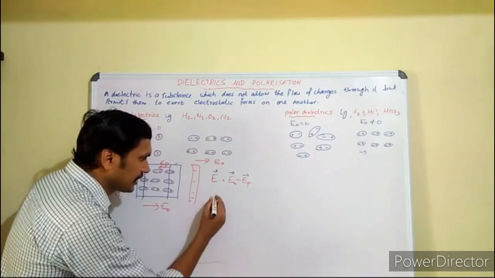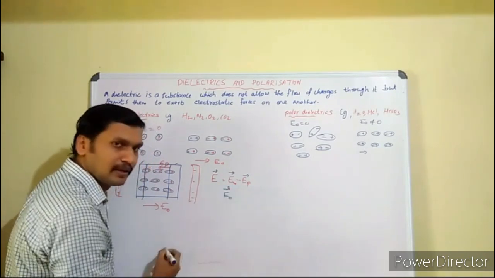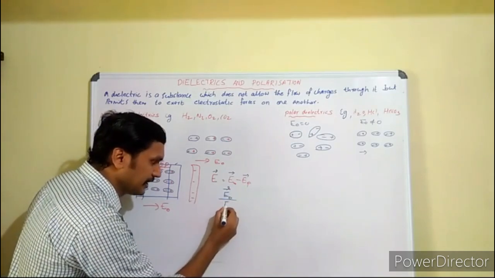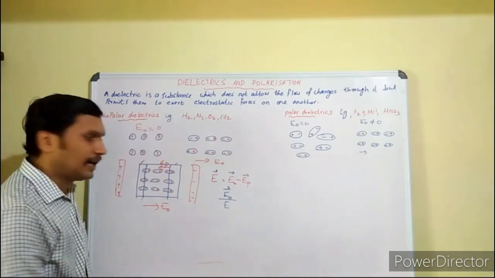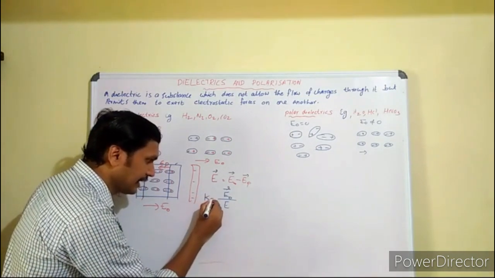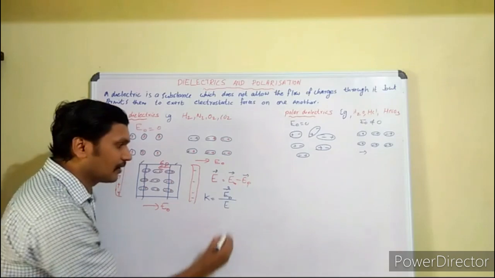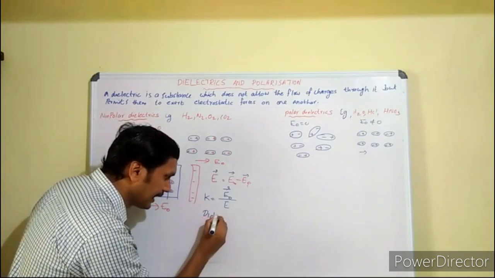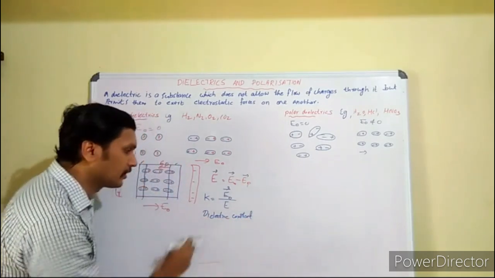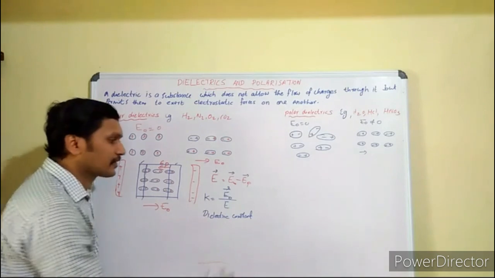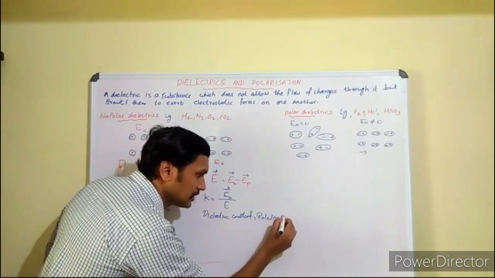If you take the ratio between the applied external electric field E0 and the reduced field E inside this dielectric slab, it will be a constant. That constant is denoted by the symbol K, and is called the dielectric constant. It is denoted with the symbol K, and it is also known as relative permittivity.